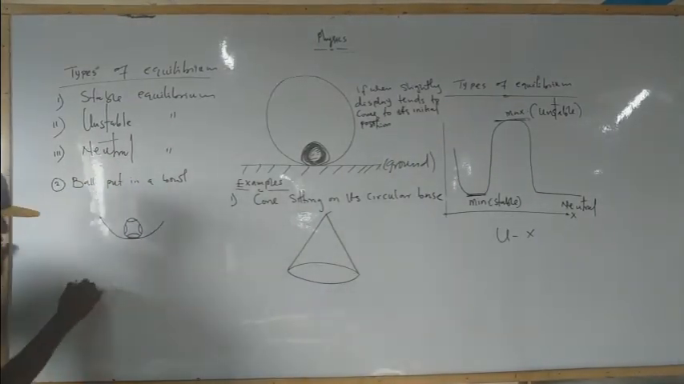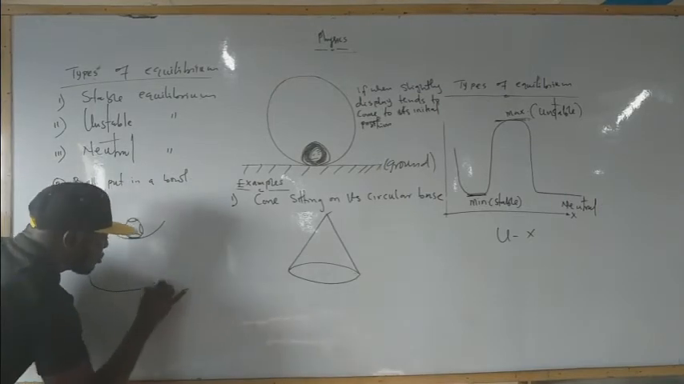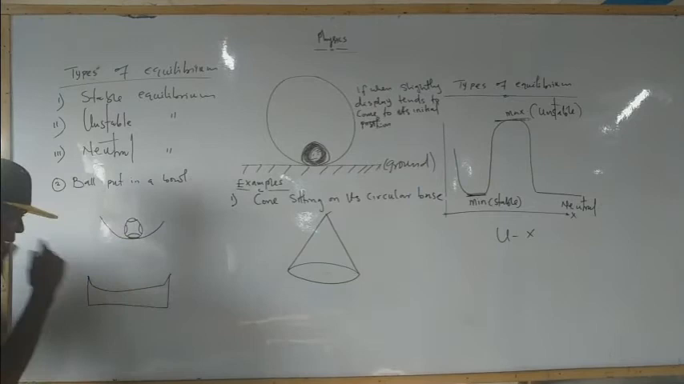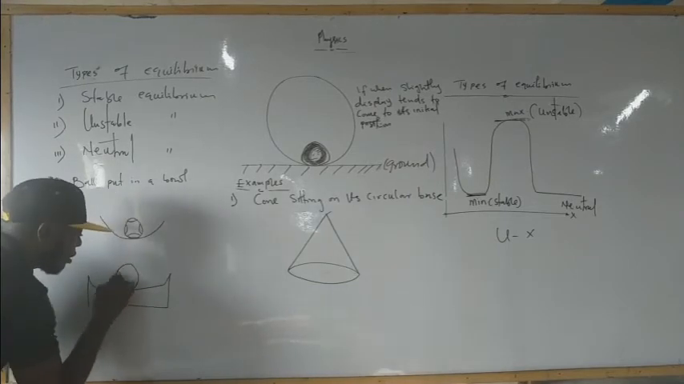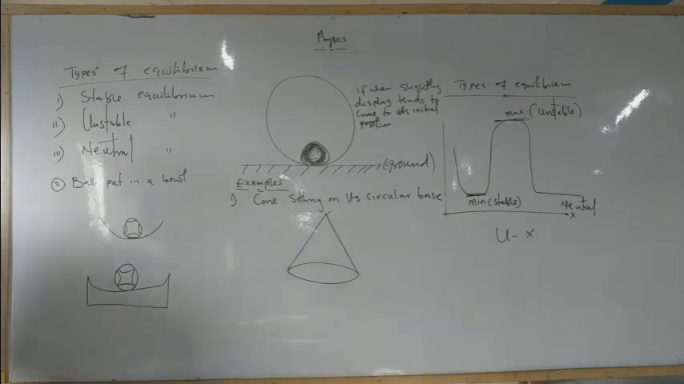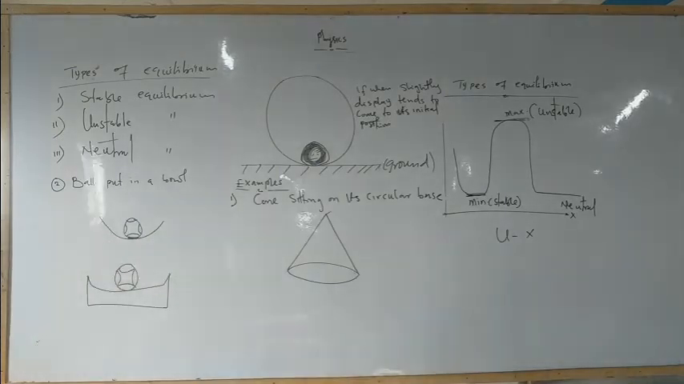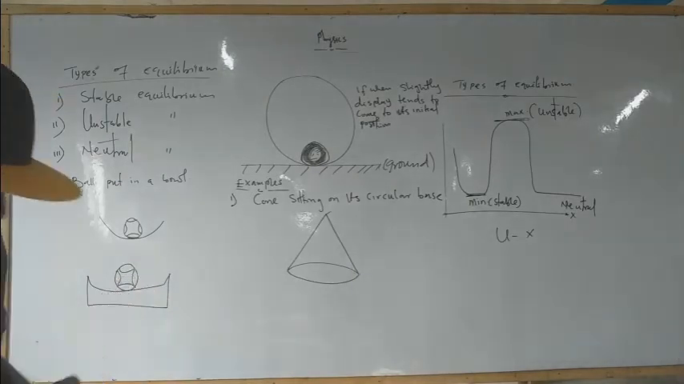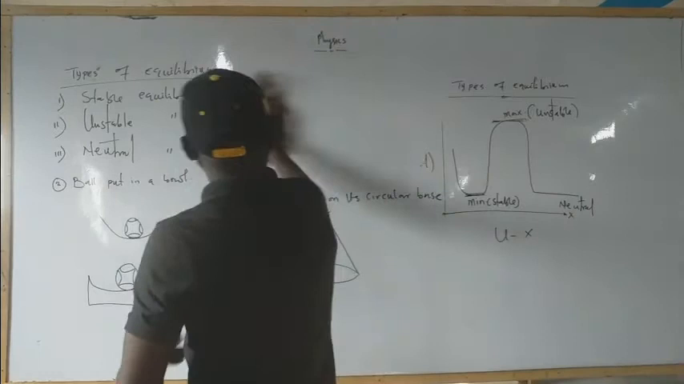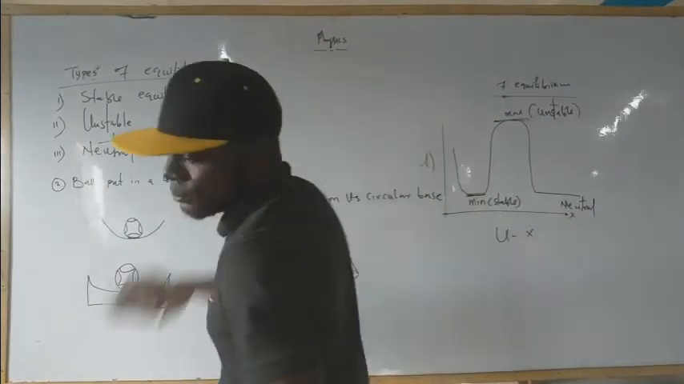Or you have this. You can also use this. This is the ball. Slightly displaced, just a little, it moves down to the center, to relax, to settle. Okay? The next one is unstable equilibrium.